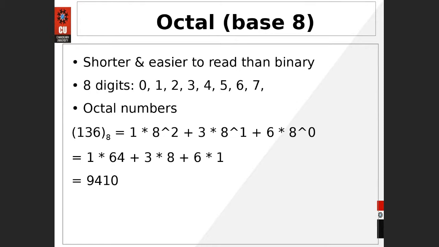Similarly, we have the other number systems, like octal. Till now we have discussed the decimal number system with base 10 and the binary number system with base 2. Now we are going to deal with the octal number system. Whatever number is given to you, in the bracket you have to represent the base with 8. You can see the octal number system is much shorter and easier to read than binary. So let me show you how.